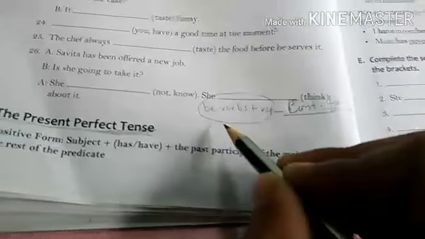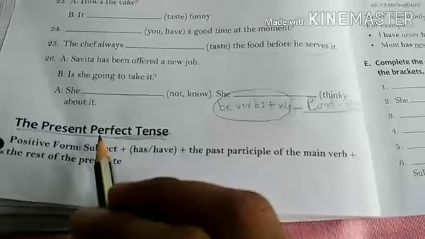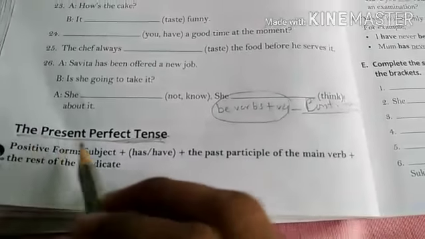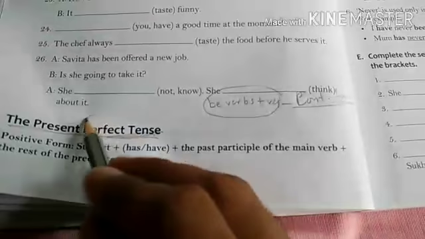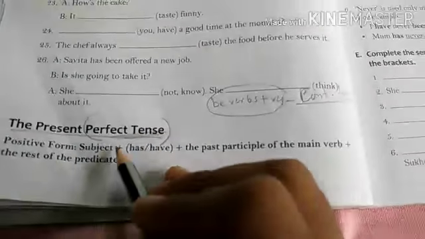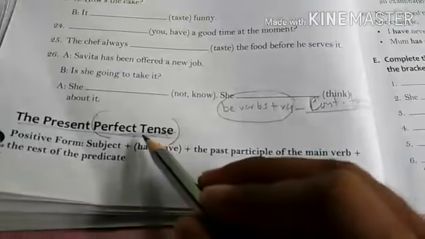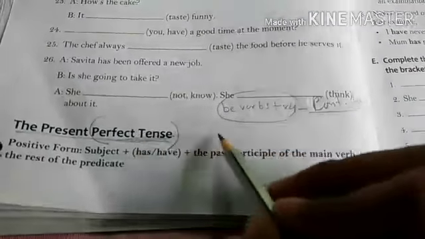Now we will understand the present perfect tense. Before that, we have to understand perfect tenses. Which verb forms are used in the perfect tenses?